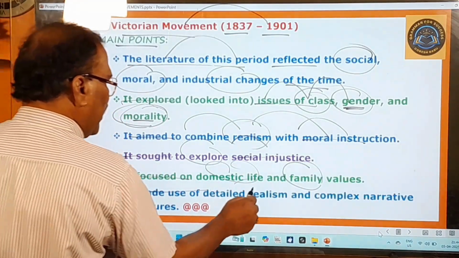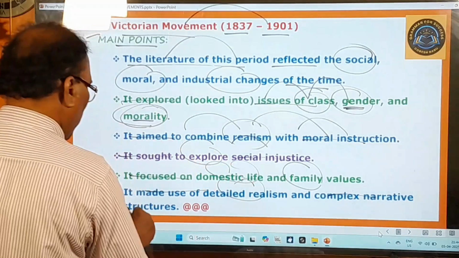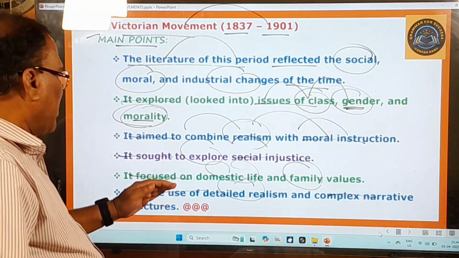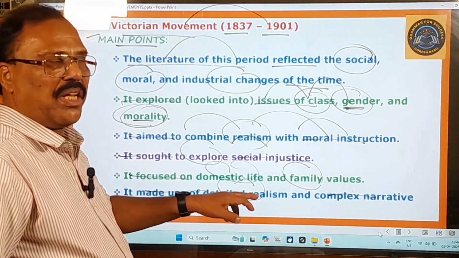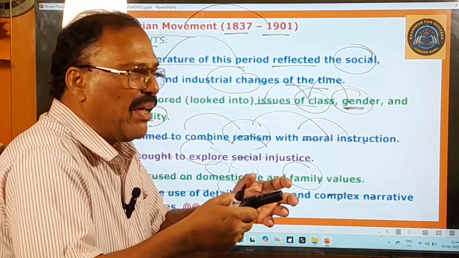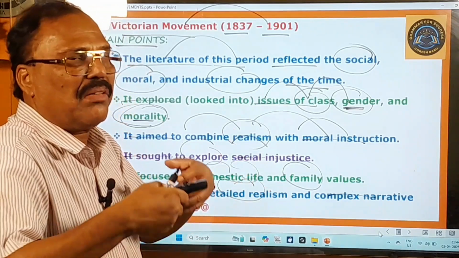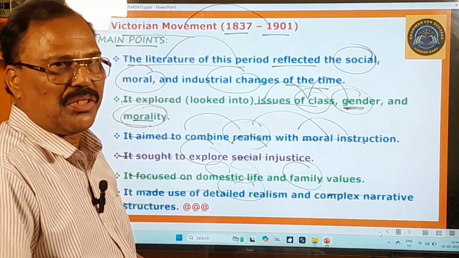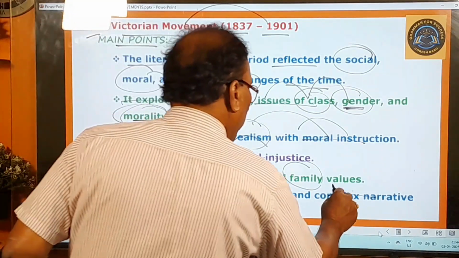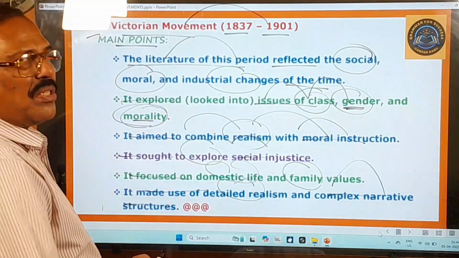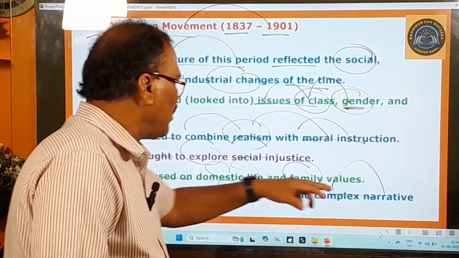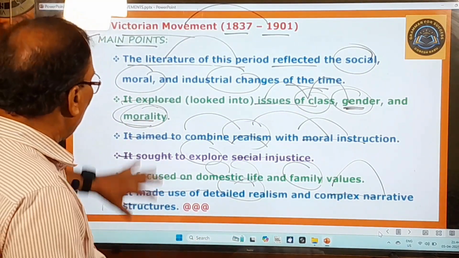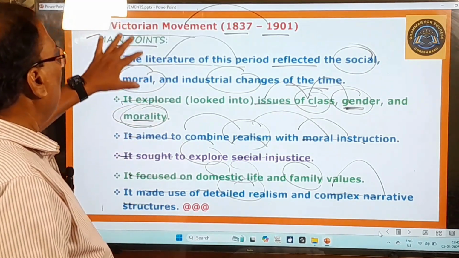So it made use of detailed realism and complex narrative structures. During this period, the poets tried their best to make use of detailed realism. That means they wanted to exhibit the things in a realistic manner, realistically showing the things to the public, and they also made use of complex narrative structures. That means they made use of difficult narrative structures or arrangements in their writings. So these are all the important points about the Victorian movement.